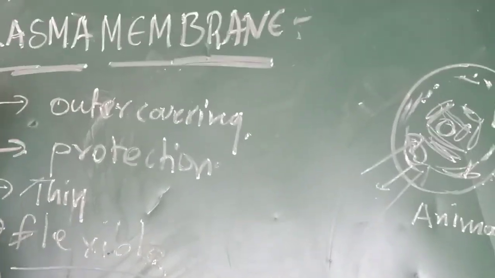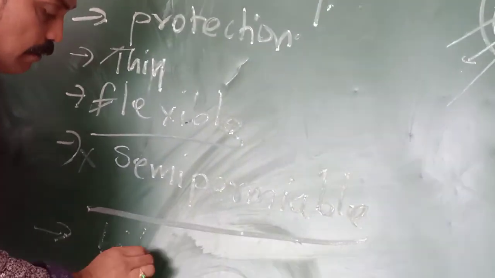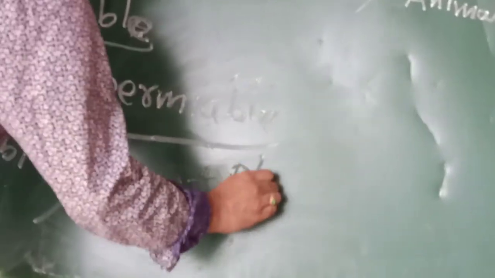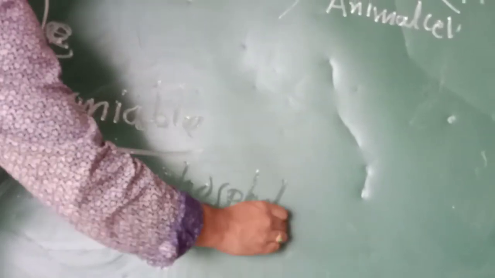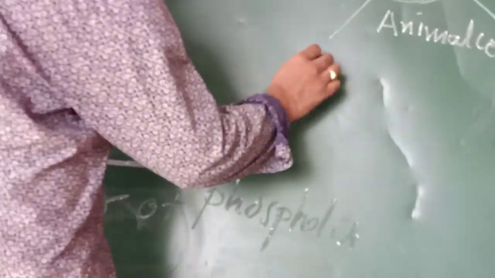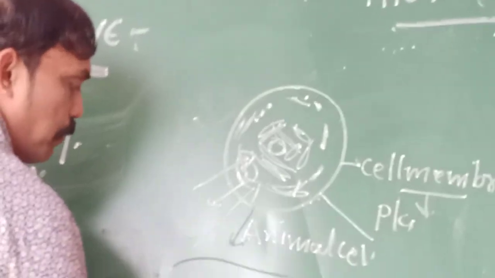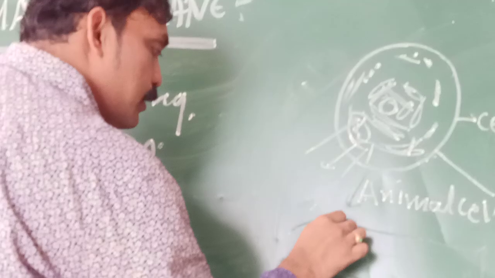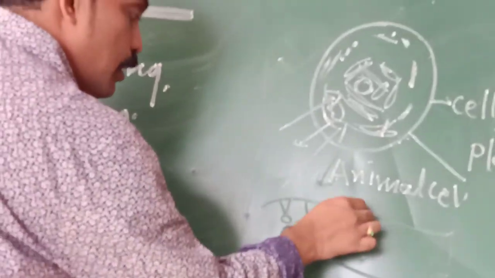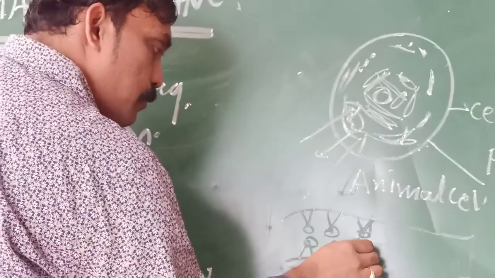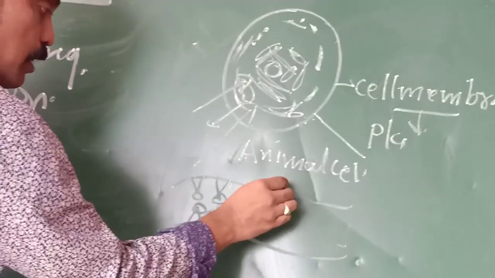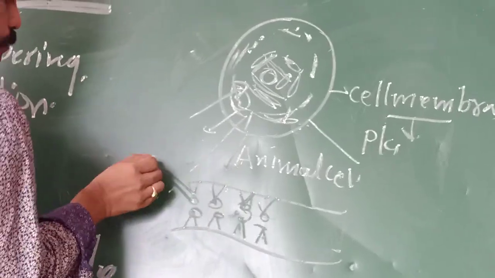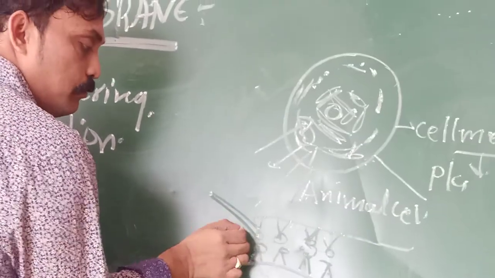And what is the plasma membrane made up of? A bilayer of phospholipids. What is a bilayer of phospholipid? If you observe the plasma membrane with a microscope, it is made up of a bilayer of phospholipids. Bilayer means two layers, 1, 2.